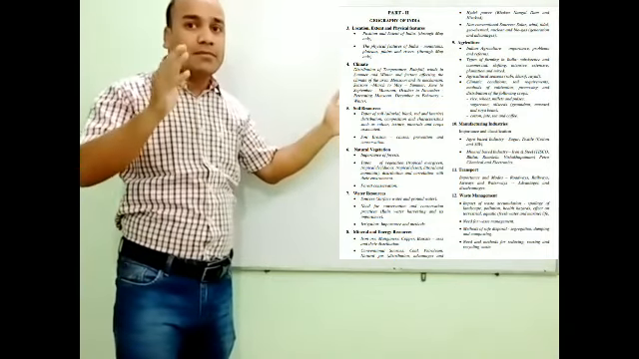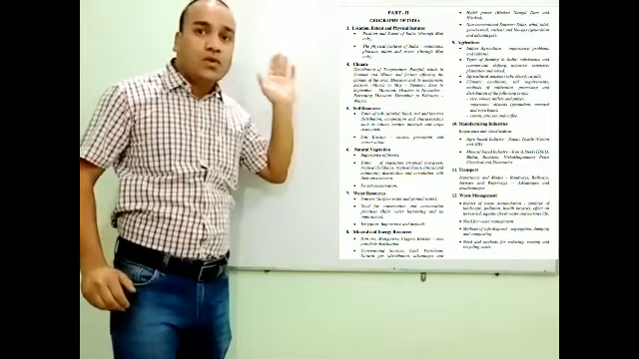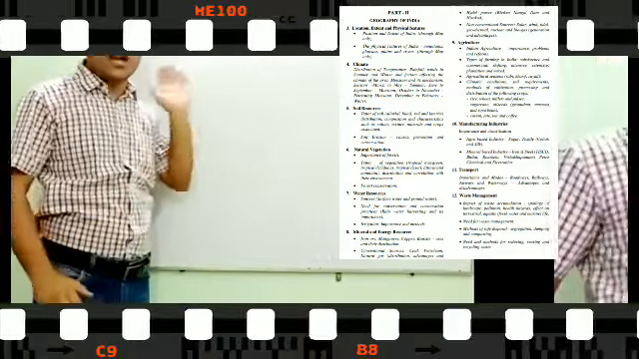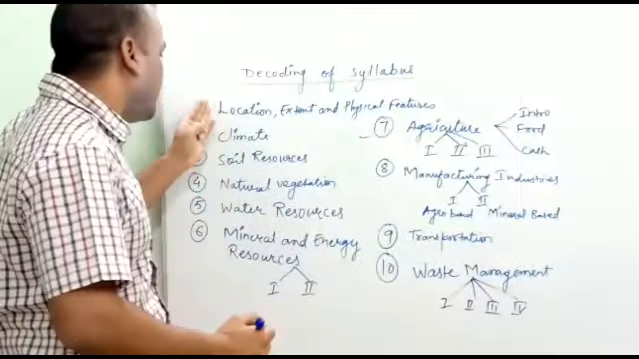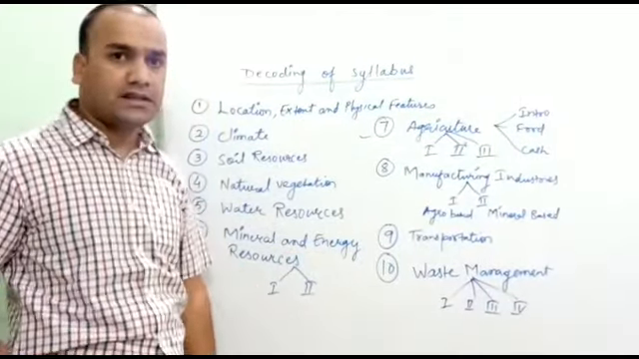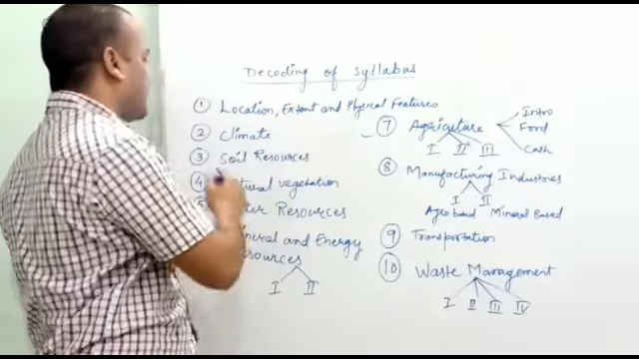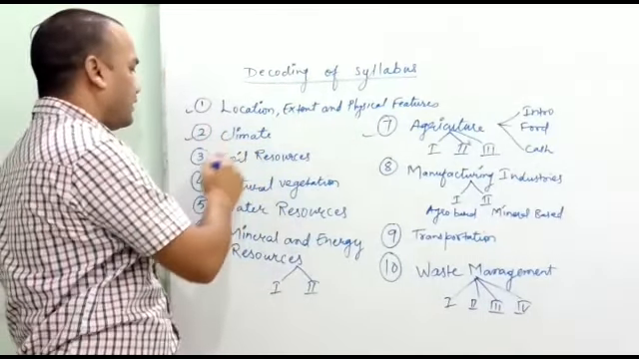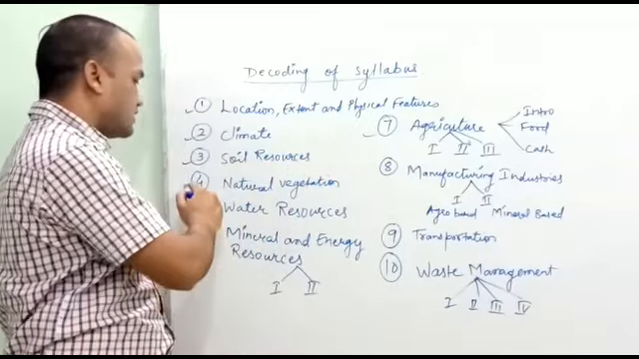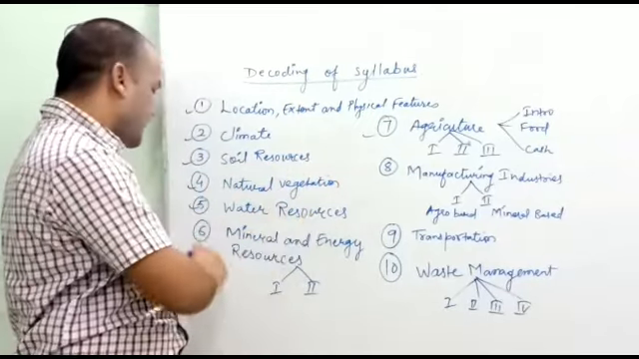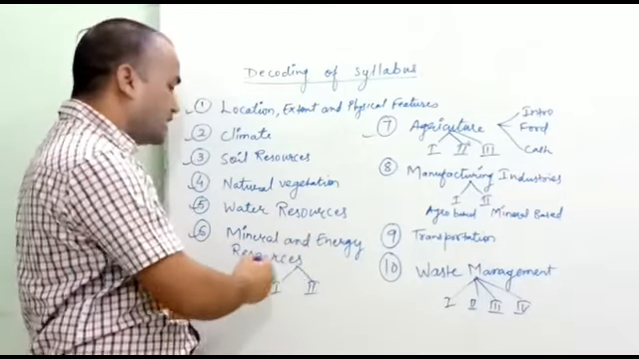I am decoding this syllabus, so I hope you understand very easily how this syllabus will help you. So now I am studying. Now we are having 10 units. This is first, location, extent and the physical features. Second, climate. Third, soil resources. Fourth, natural vegetation. Fifth, water resources. Sixth, mineral and energy resources.